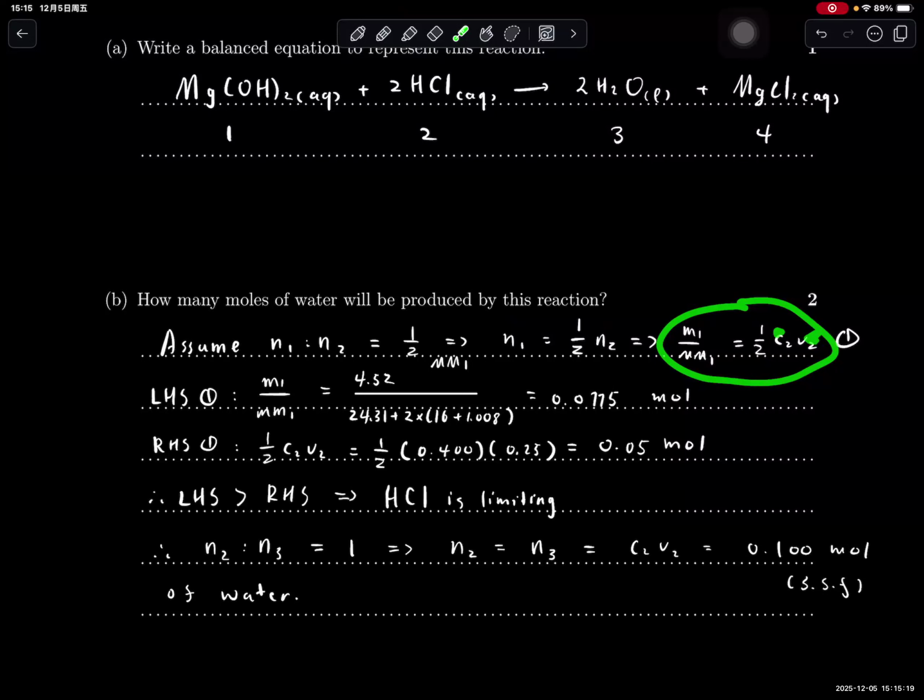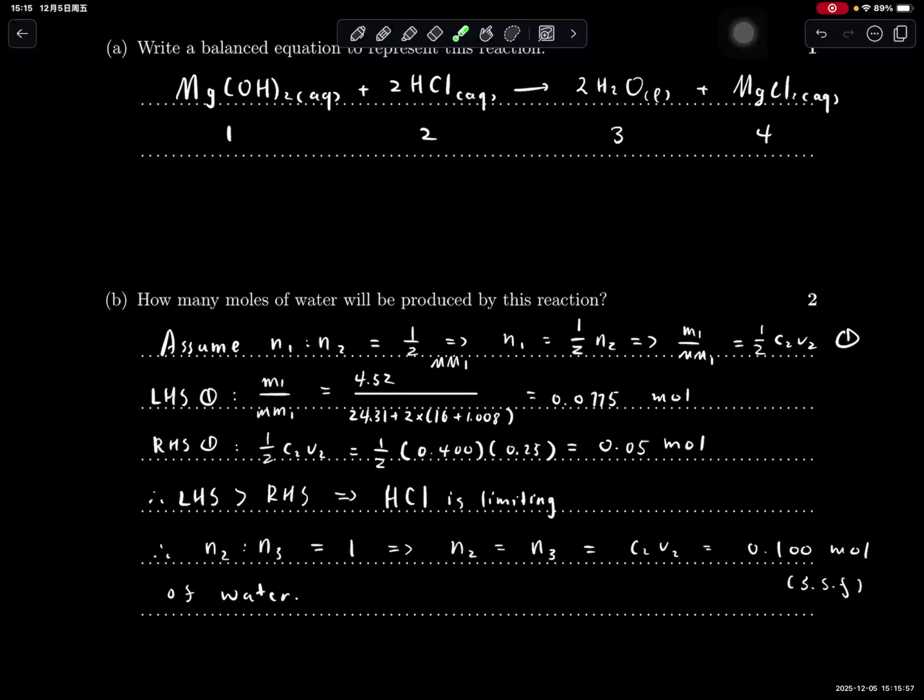But then you want to verify if that's the case. So you plug in the left-hand side of this equation and find this is 0.0775 mole, and then you plug in the right-hand side. In this case, you also consider the molar ratio is half here, which gives you 0.05, and then you compare these two numbers. You see how the left-hand side is larger than the right-hand side, so this equation is not satisfied. We have a limiting reagent here, and whichever side is less corresponds to the limiting reagent. In this case, HCl is limiting. So you would use that to calculate the number of moles of water.